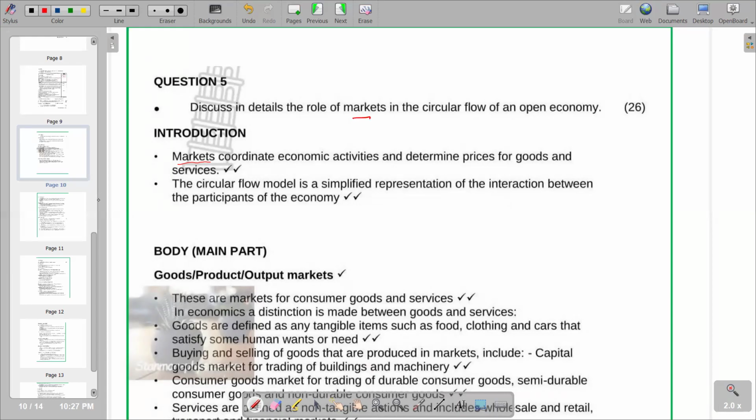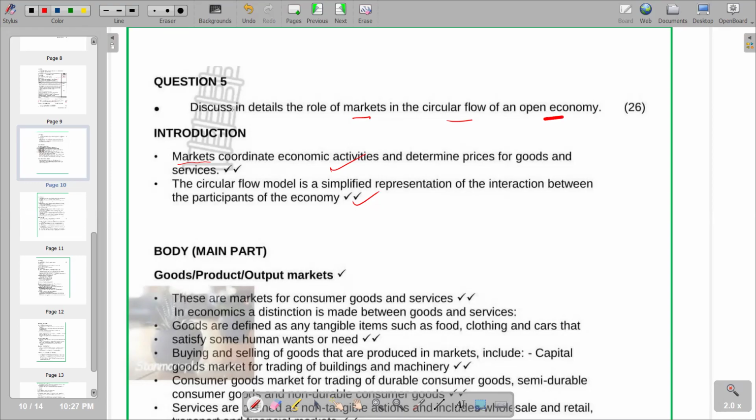So we go and see that the second point is defining circular flow. The circular flow model is a simplified representation of the interaction between the participants of the economy. So those are the two terms that have been defined. You can just choose the ones that you can define. You can also define open economy within the context of the definition that we have just given. So this is how we come up with the introduction.